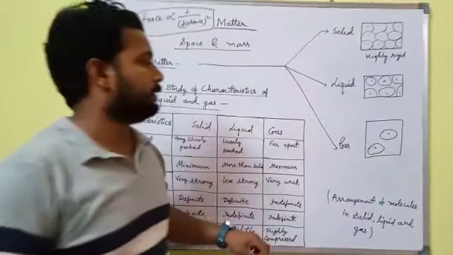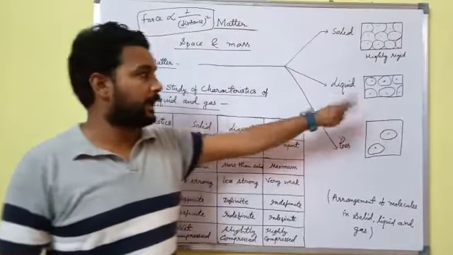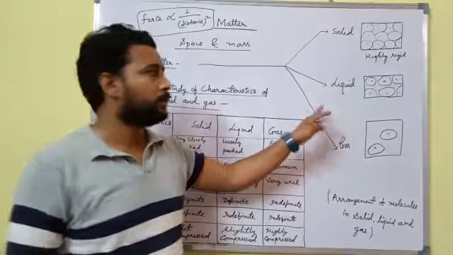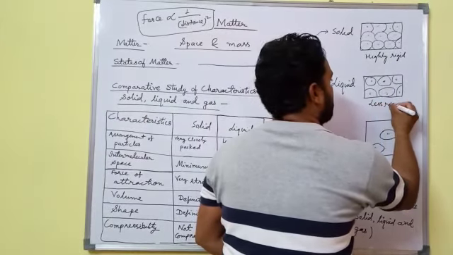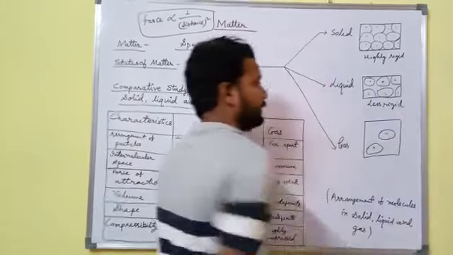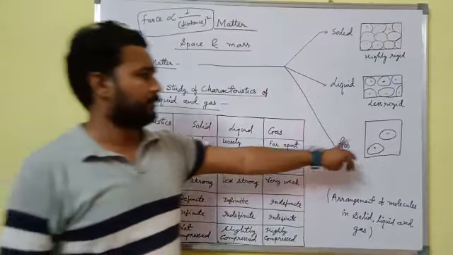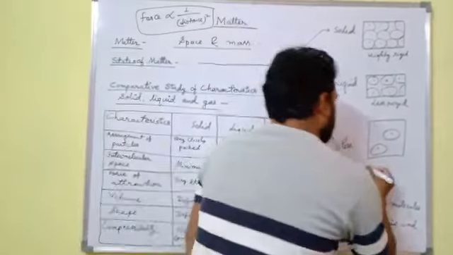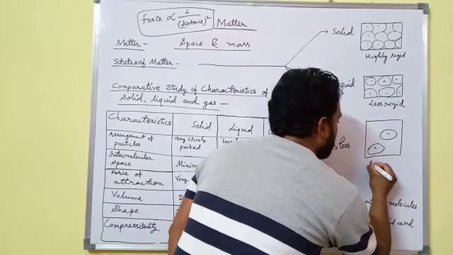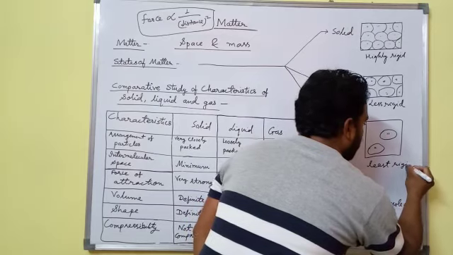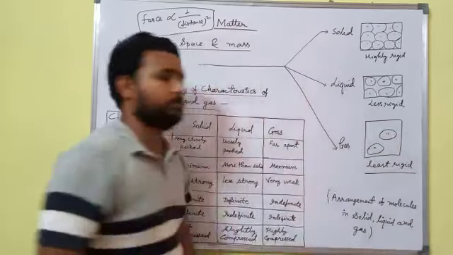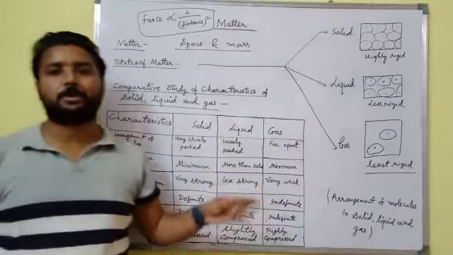There is some gap between molecules in case of liquid, so liquids are less rigid, but gases are least rigid. These are properties of solid, liquid, and gas.